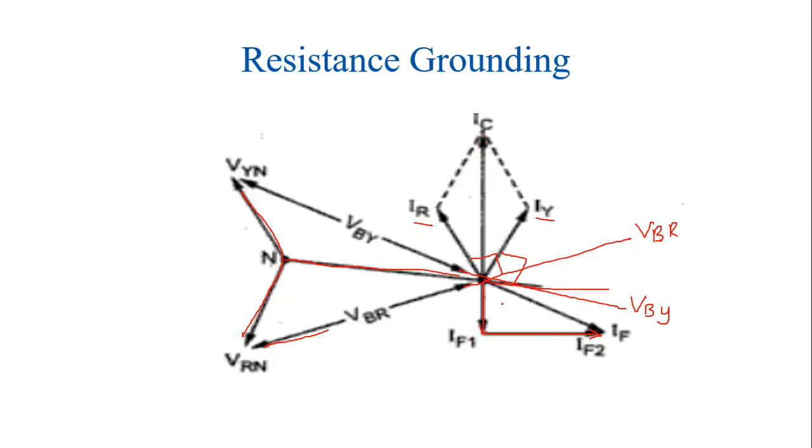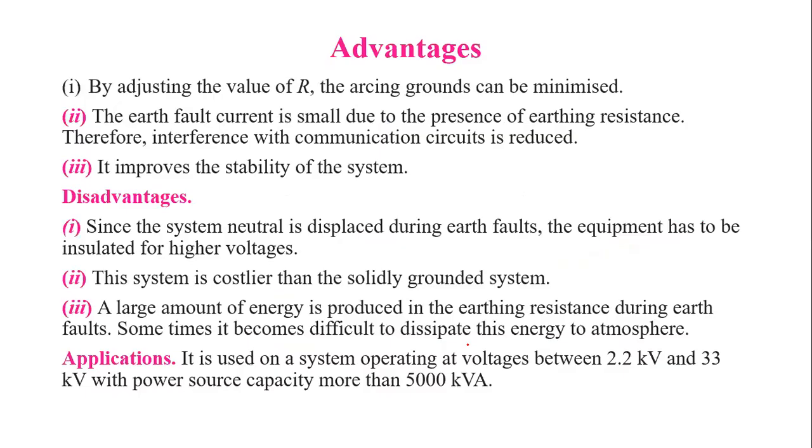Therefore, these two currents will try to cancel each other, and so the arc suppression, that is, the arcing grounds, can be eliminated. And here we can discuss the advantages and disadvantages. As I said earlier, by providing the earthing resistance, the arcing grounds can be eliminated or minimized.